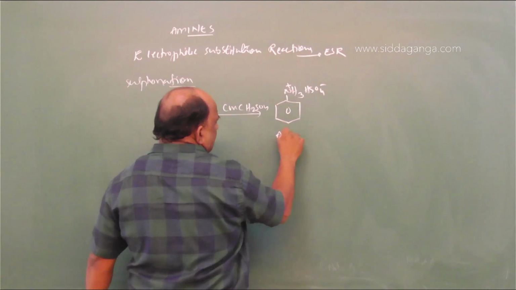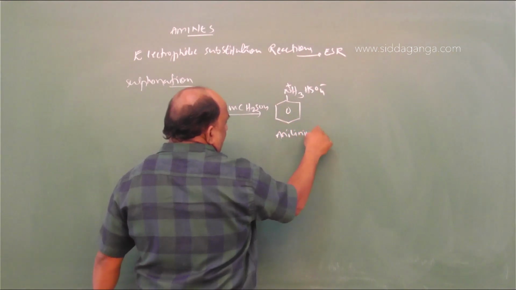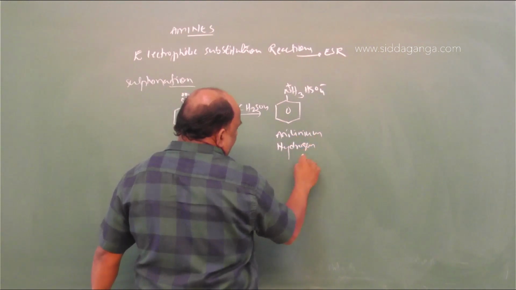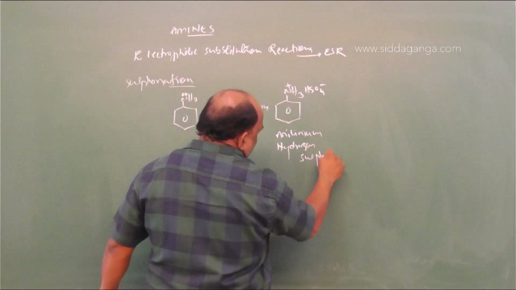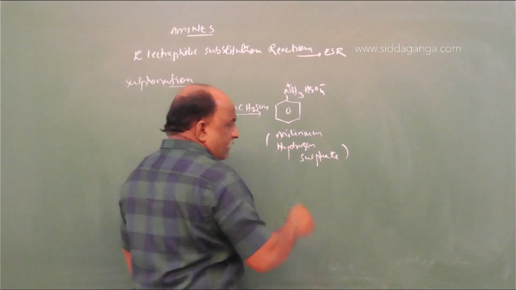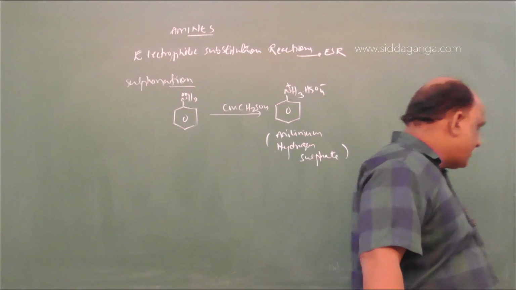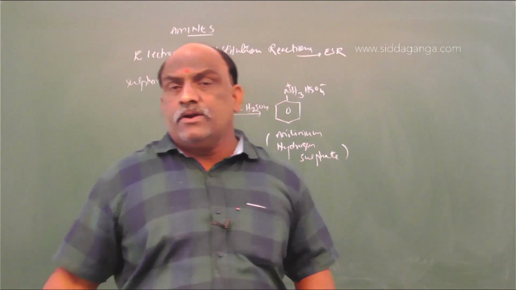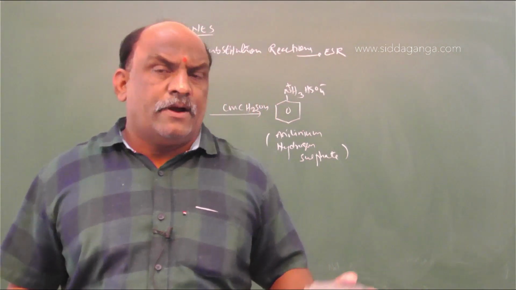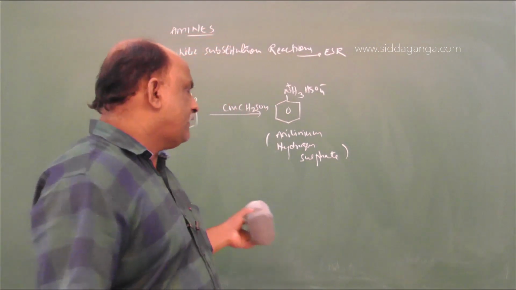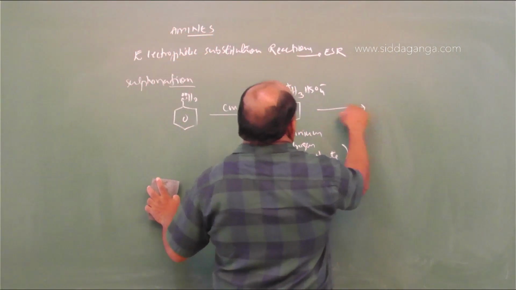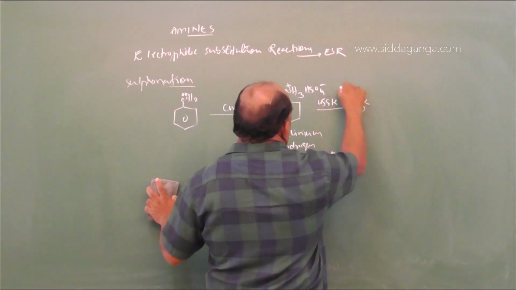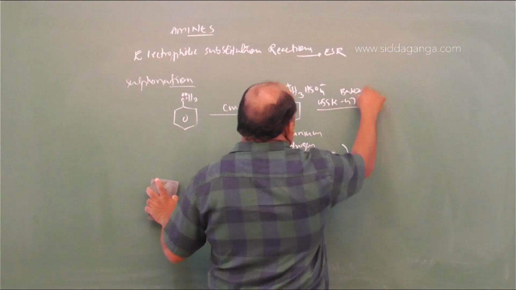This is called anilinium hydrogen sulfate, and this anilinium hydrogen sulfate undergoes rearrangement at a temperature of nearly 455 kelvins to 475 kelvins. Baking it causes the rearrangement.